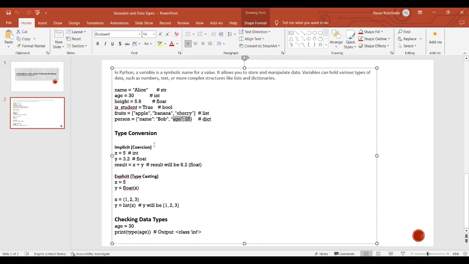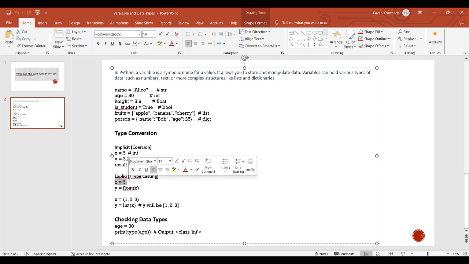Now we have type conversion also. You can convert int to float or float to int. There are two types of conversions: one is implicit conversion and another is explicit conversion. In implicit conversion, when you add an integer to a float, the net result you get will be a float value, right? This kind of conversion is called implicit conversion, and the other name for it is coercion.